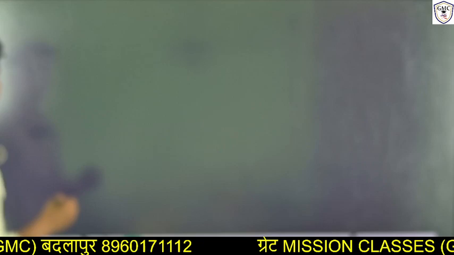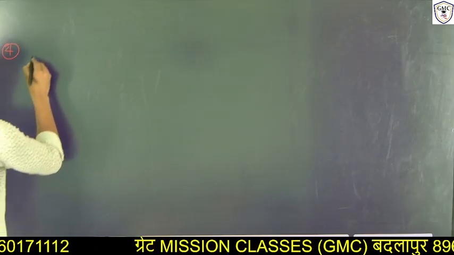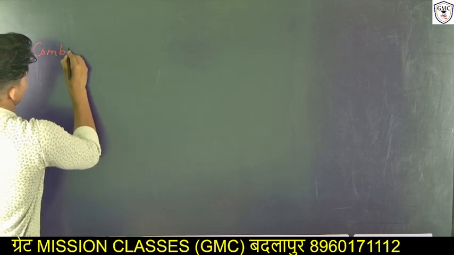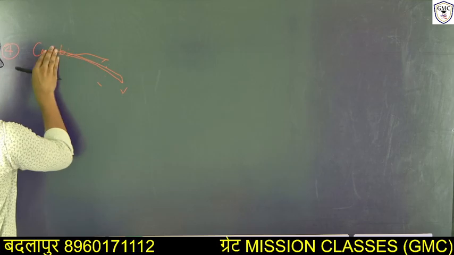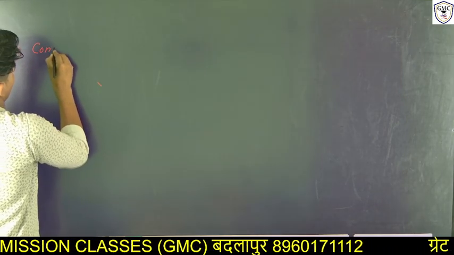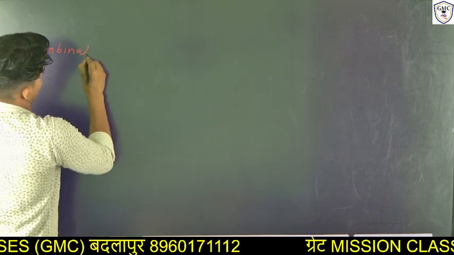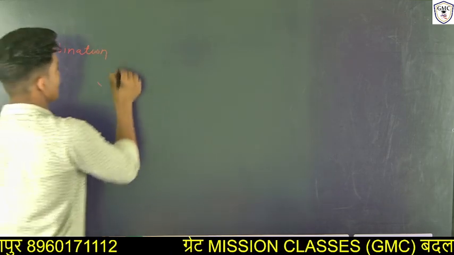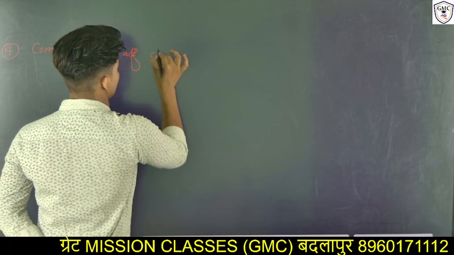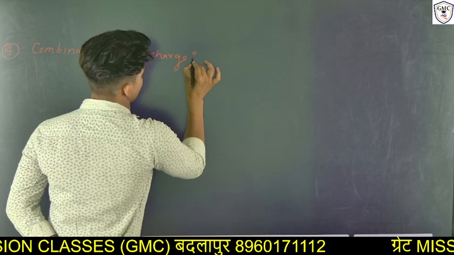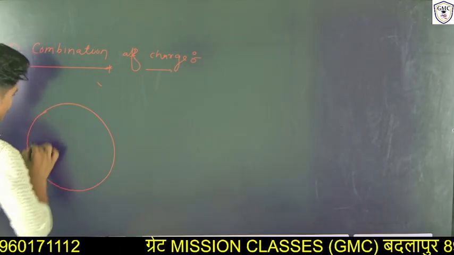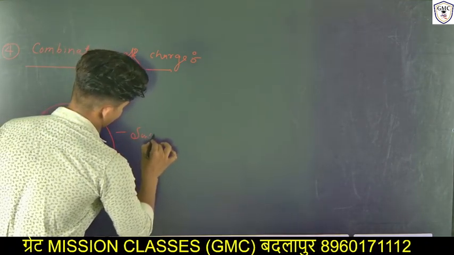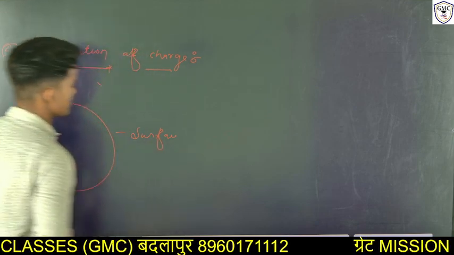So now the next property of charges, the fourth property of charges, is combination of charges. Consider this is a surface.